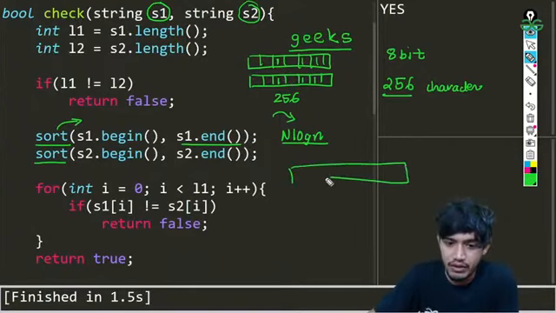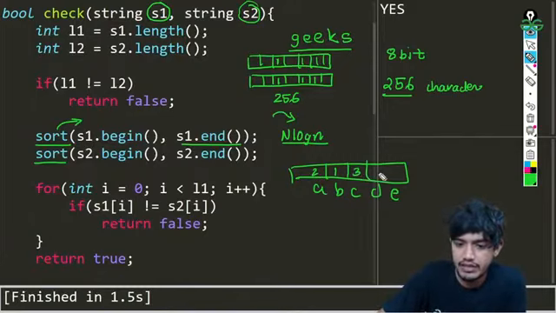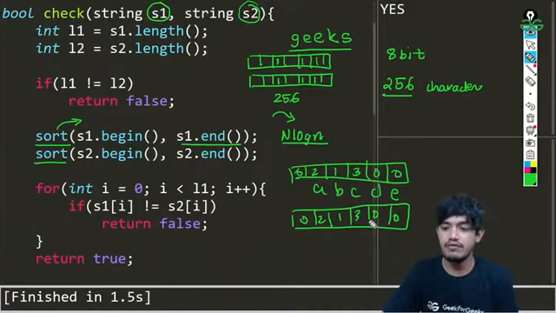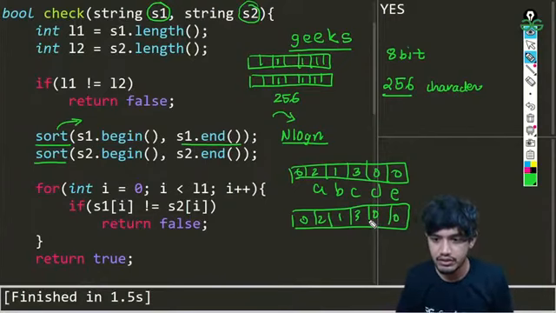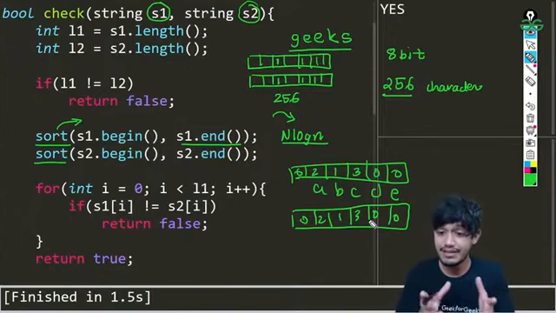To take an example, for a string s1, a came 2 times, b came 1, c came 3 times, something like that, and the others remain 0. And similar to that we have another example in which we get the same things, which means the frequencies of the characters are equal, which means they are anagrams. So that is the second approach.